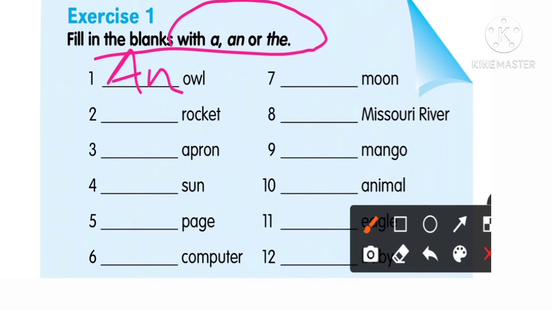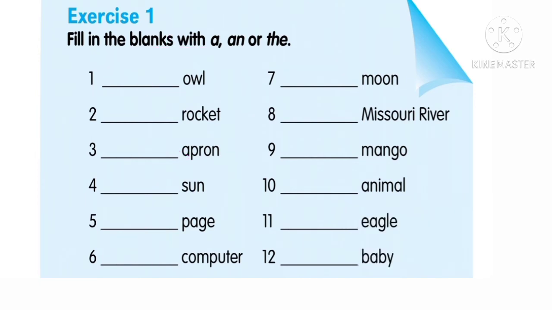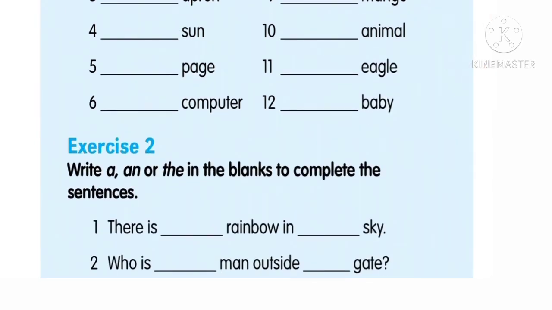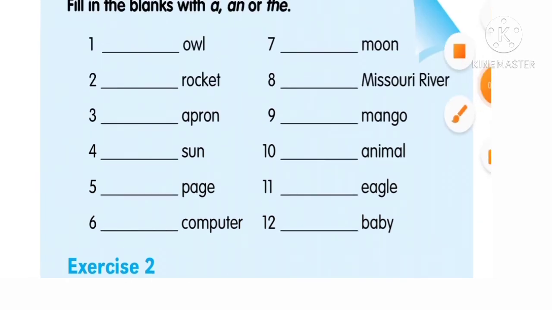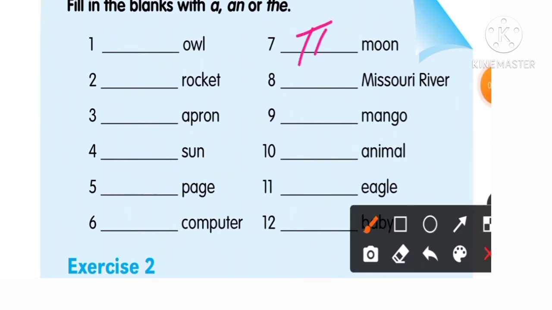Then number 2, it will be a rocket. If I am wrong, please do comment. And number 3, again here an. Number 4, particular, right? You remember that, the. And a single page, or we can say the computer. I hope you all have attempted with me. Number 6, it will be a computer. And number 7, so this is a particular thing, right? The.